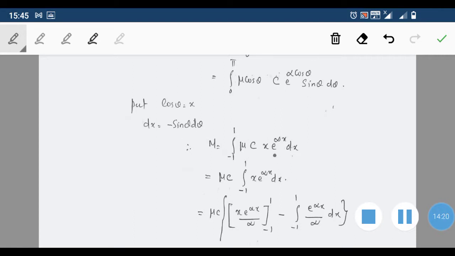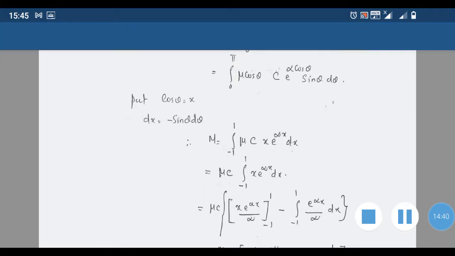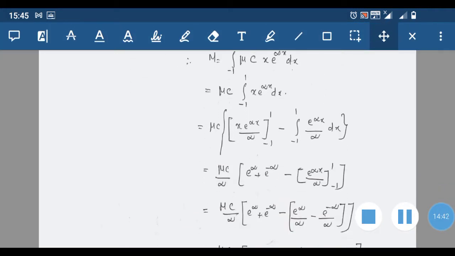So x e raised to alpha x dx. In order to include that minus sign, we have changed the limits from 1 to -1 to -1 to 1. So mu and C you can take outside. It is integral -1 to 1 x e raised to alpha x dx. Now we can take the integral value.